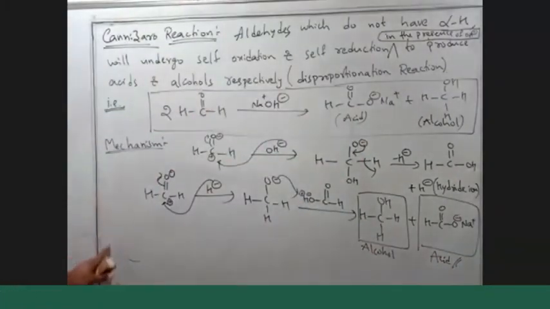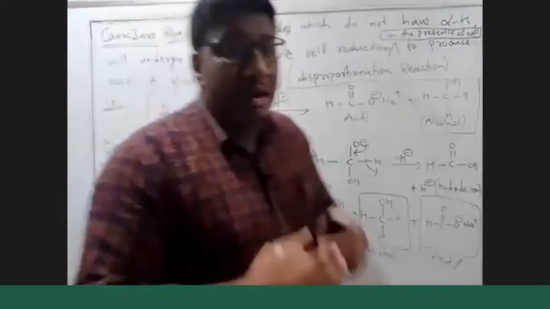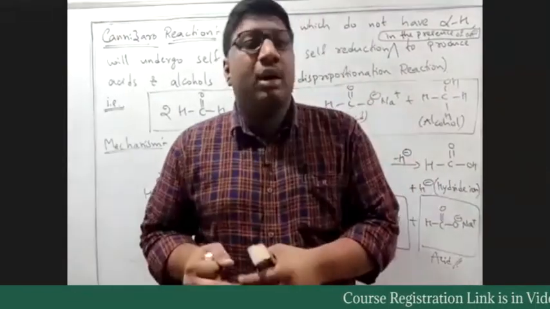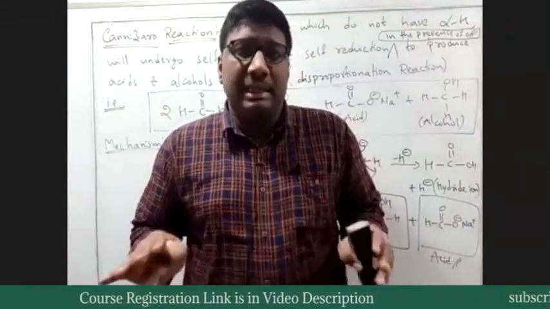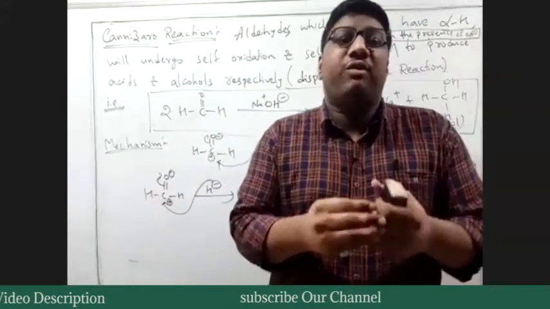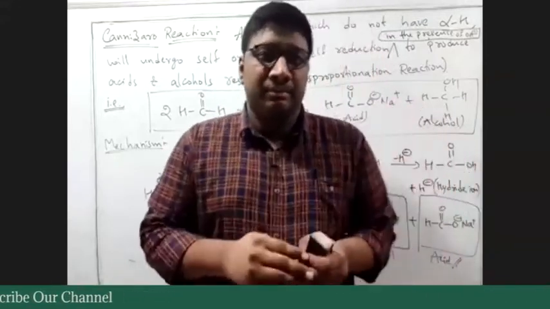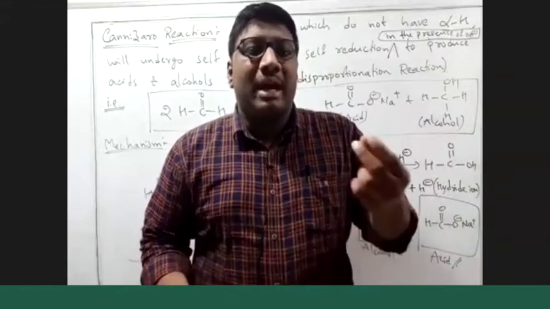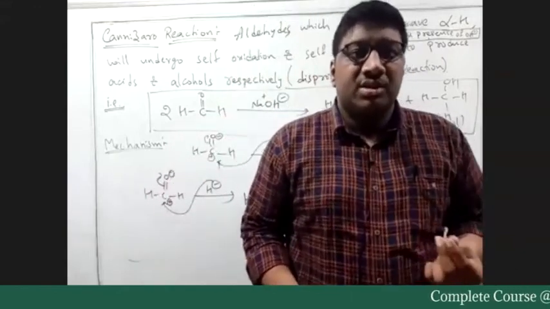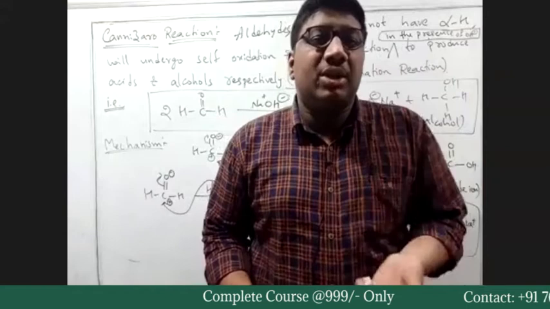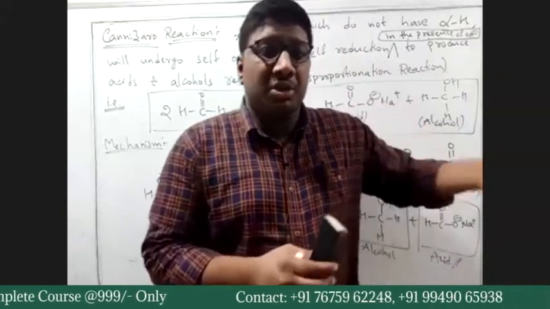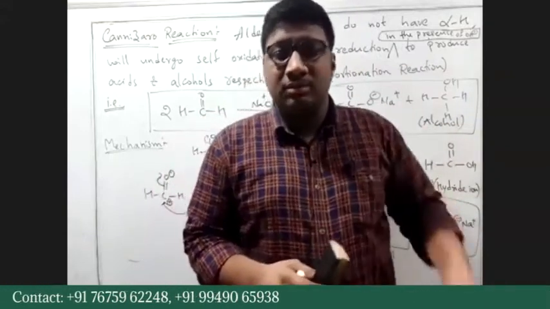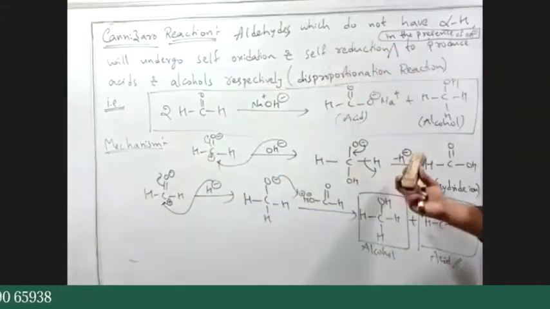Mechanism is very simple. Simply, the nucleophile is attacking the electrophilic carbon of the carbonyl group. That is clear. But what is the nucleophile? Initially we have an alkaline medium. Alkaline medium in the sense we have OH minus ion concentration. So the OH minus ion, which is negatively charged, will now try to attack the positively charged electrophilic carbon. So we will get the respective acid.